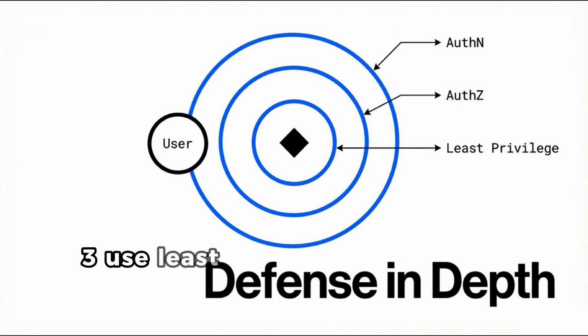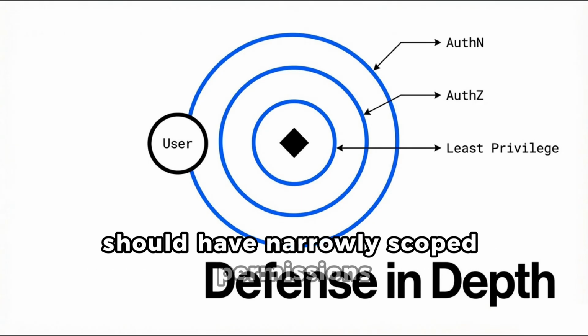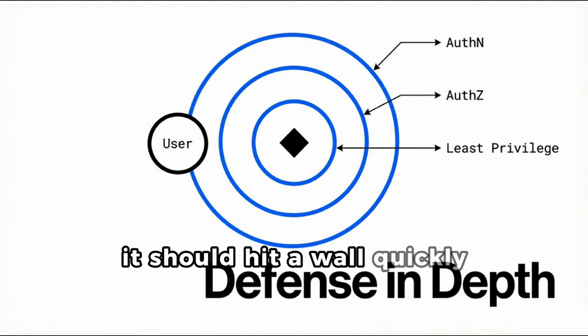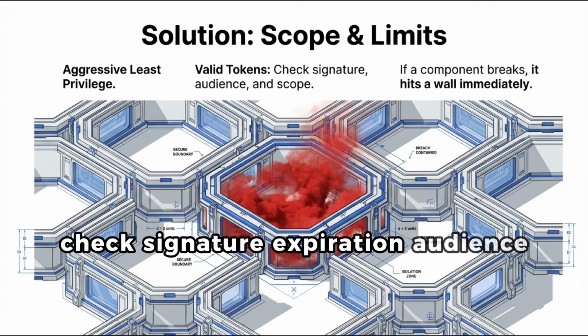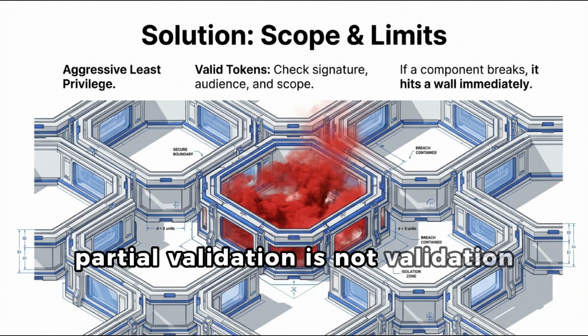Third, use least privilege aggressively. Service accounts, tokens, and CI runners should have narrowly scoped permissions. If a component is compromised, it should hit a wall quickly. Fourth, validate tokens completely. Check signature, expiration, audience, issuer, and scope. Partial validation is not validation.